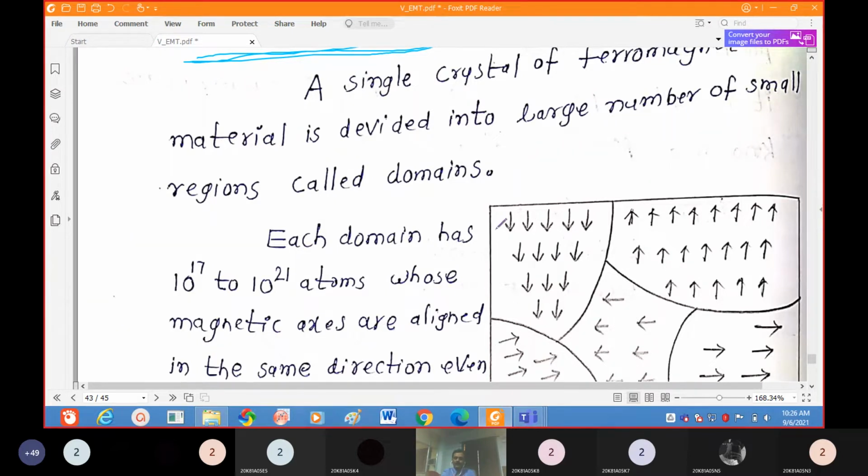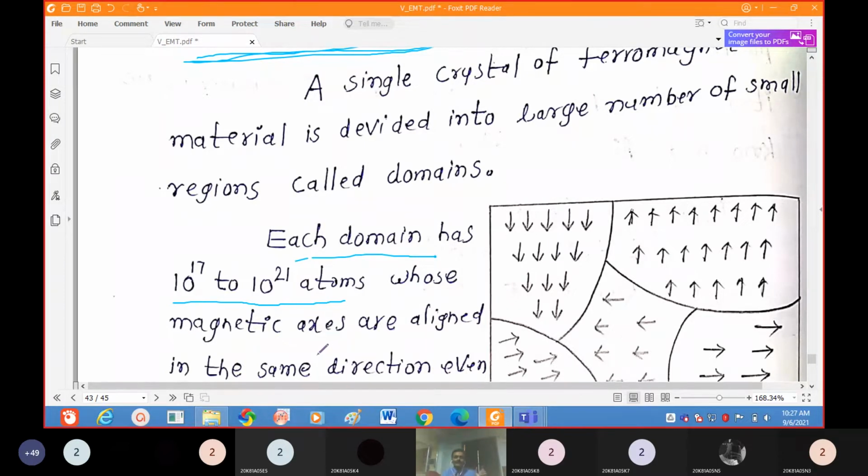What will be there inside the domain? Each domain contains approximately 10 to the power of 17 to 10 to the power of 21 atoms. Each atom will act as one dipole, and one dipole means it has a north pole as well as a south pole. That's why each atom exhibits magnetism.